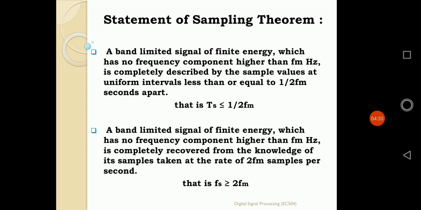The statement of the sampling theorem is also defined in two ways: one is the time domain statement, and the other is the frequency domain statement. The first one is the time domain statement. What is the time domain statement?